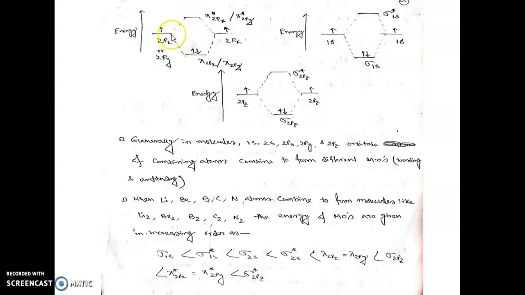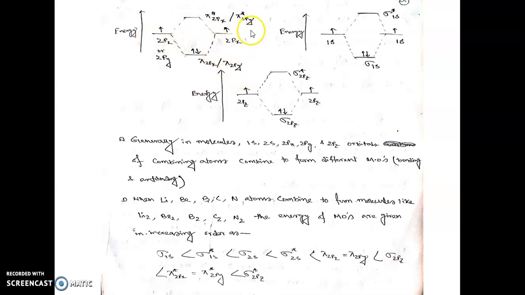But if the combining atoms have 2px or 2py as the valence orbitals, then it will form pi 2px and pi star 2px. Pi 2px is the pi bonding MO, pi star 2px is the pi anti-bonding MO, or it can form pi 2py or pi star 2py if 2py orbitals are combined.